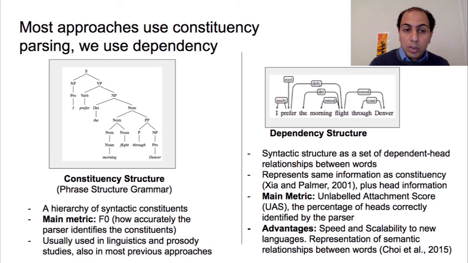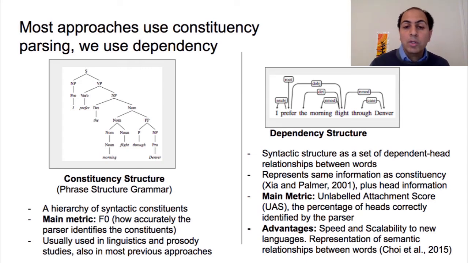For constituency structure, we see that it is made of a hierarchy of constituents, such as a sentence, a noun phrase, and a verb phrase, and all of the other categories, in line with phrase structure grammar. The way to measure how good a constituency parser is, is by comparing how many categories or constituents have been correctly predicted compared to the ground truth or the gold standard. And this is, as we've seen, the most popular in most areas of linguistics, including the area of studying the relationship between prosody and syntax.